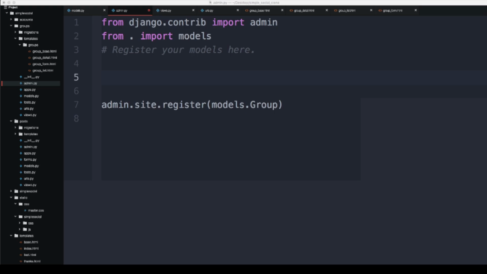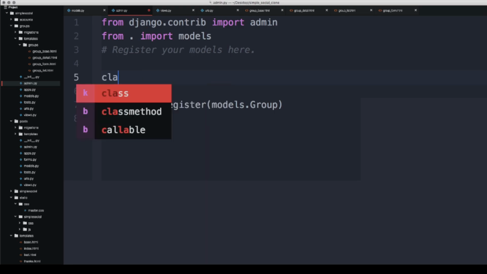Our group member basically has a parent model, the group, and we can use a tabular inline class so that when we visit the admin page, I can click on group and then see the group members and edit those as well. So let's see how we can do that.